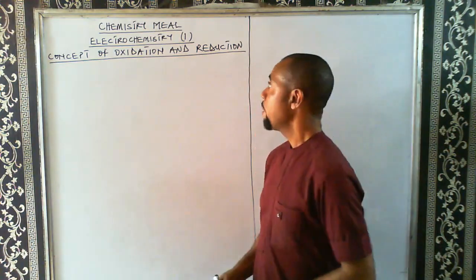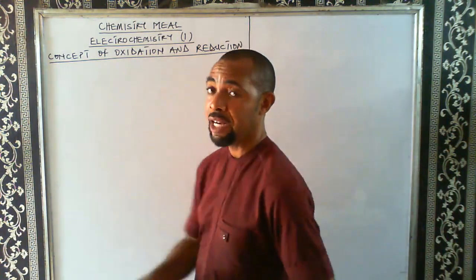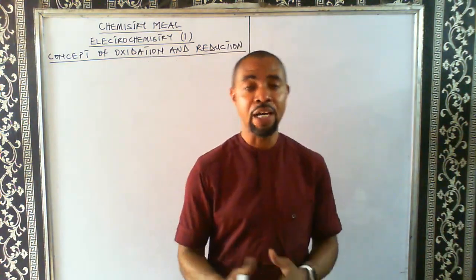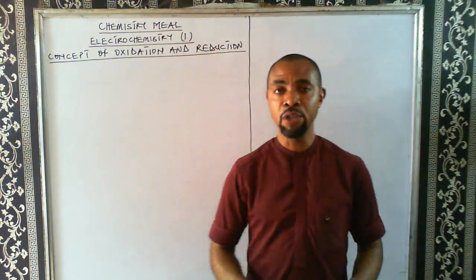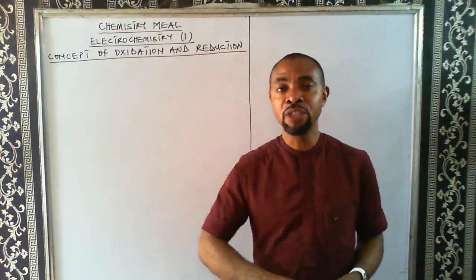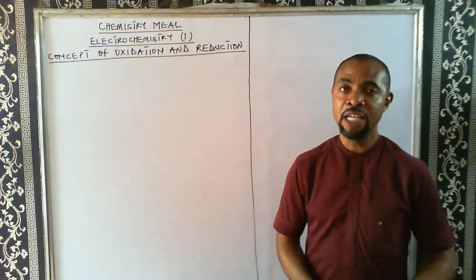Electrochemistry is an aspect of chemistry that deals with the relationship between chemistry and electricity. Chemistry is related to electricity because there is conversion of chemical energy to electrical energy, and also conversion of electrical energy to chemical energy.